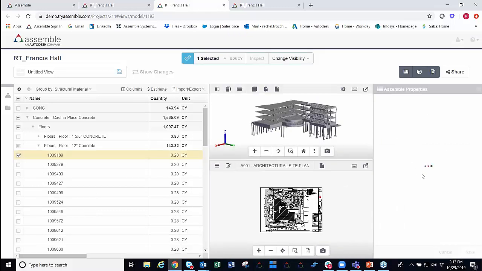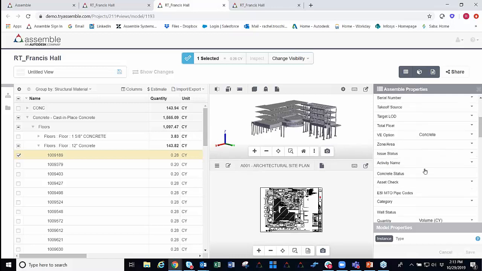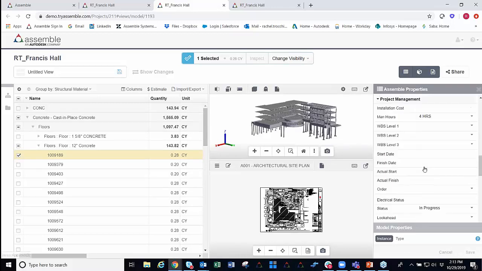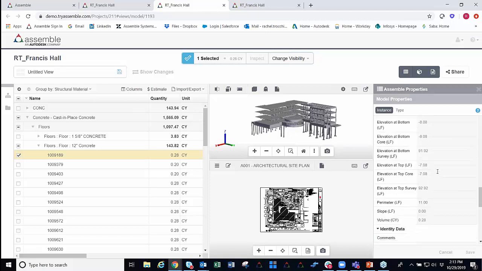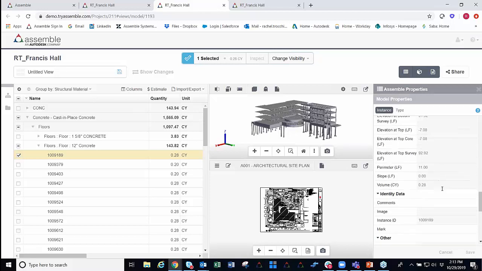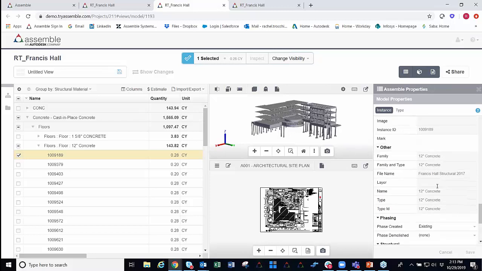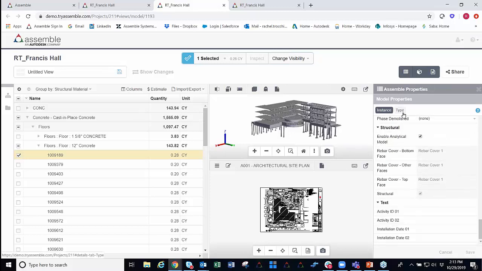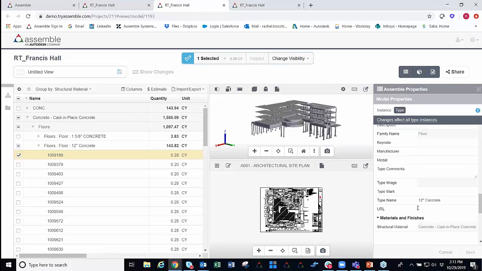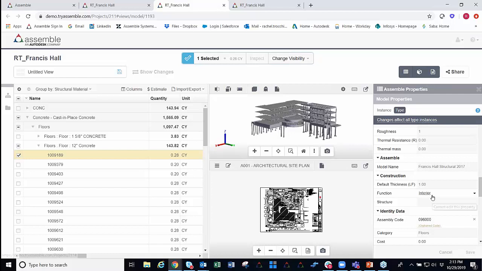So jumping right back over into our properties over here on the side. And if we scroll all the way down to our model properties, we can see we have all this awesome dimensional information right away. So we have our area for our floor, which can be useful. We also have our perimeter, which again can be useful, and that family information. So we know this is 12-inch concrete floor, and all the way over into our type information as well with our type name, our structure material, and everything like that.